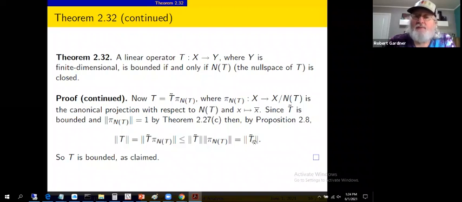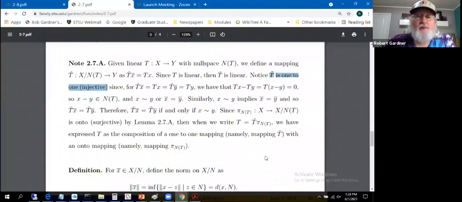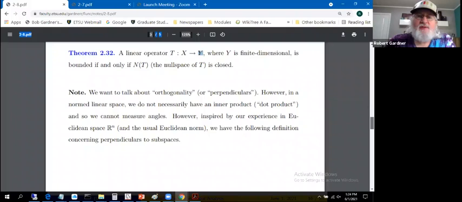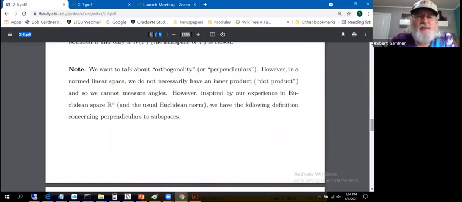T tilde is bounded from the previous slide, so t itself must be bounded. And there's the other part. So as stated, there are some properties of linear operators in terms of boundedness and finite dimensionality and how those things interact.